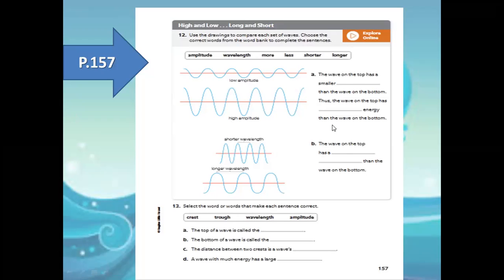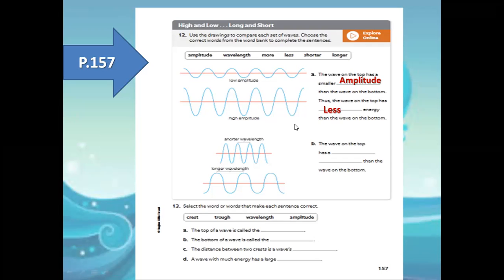So if you want to complete those sentences, we can say the wave on the top has smaller amplitude. As you're seeing, amplitude is half the distance between the crest and the trough. Small amplitude, low amplitude, but this one has high amplitude. Okay, thus the wave on the top has less or more energy? Less energy, excellent, than the wave on the bottom.